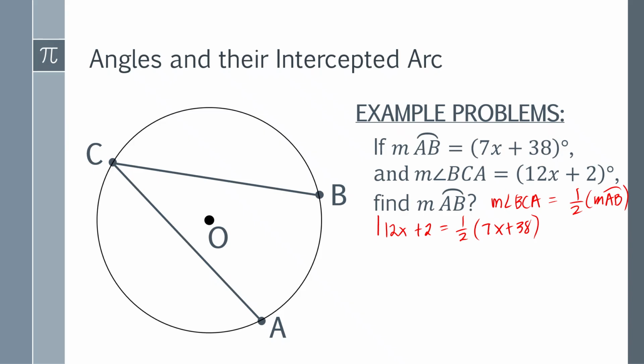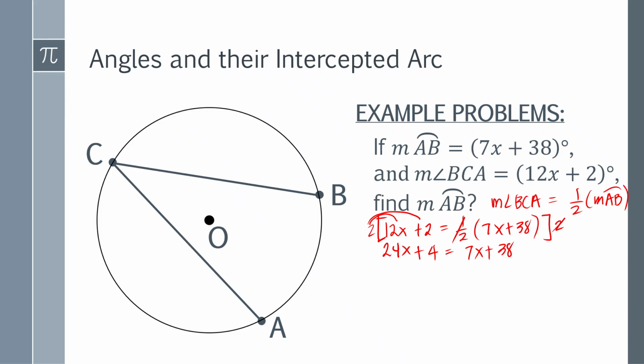You have to multiply both sides, ibig sabihin left and right sides, by 2. So, anong gagawin natin? You have to distribute. Therefore, 12x times 2 is 24x, plus 2 times 2 is 4. And since meron ka nang times 2 dito sa right side and may 1/2 dito, we have to eliminate na lang. And you have to rewrite this as 7x plus 38.